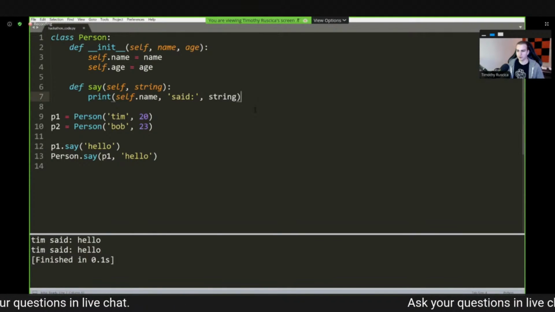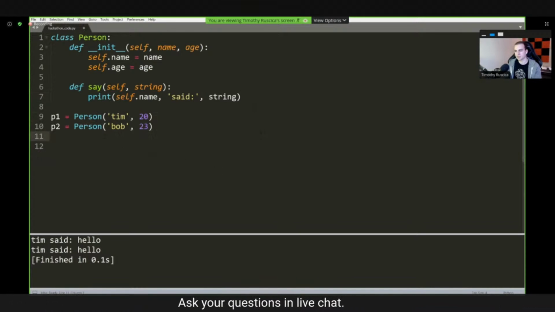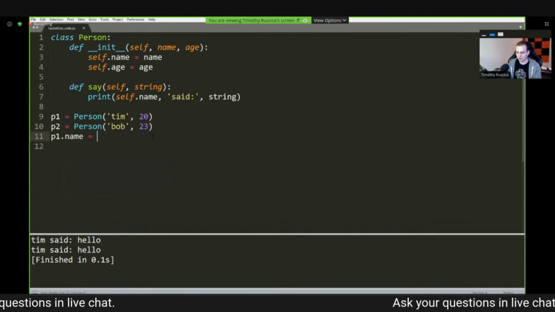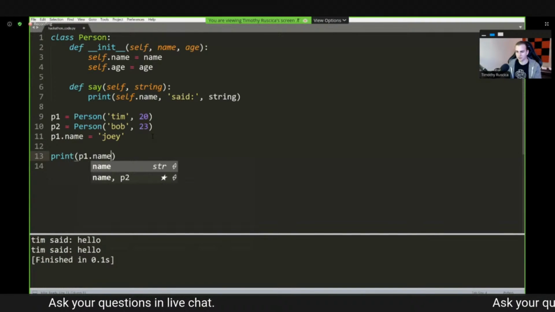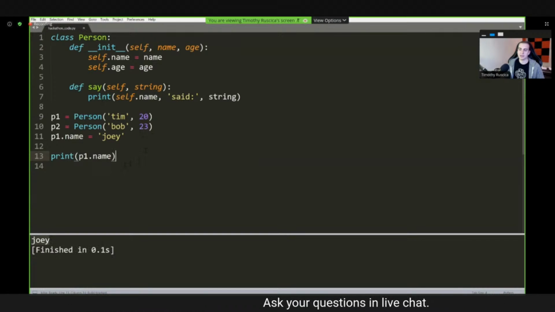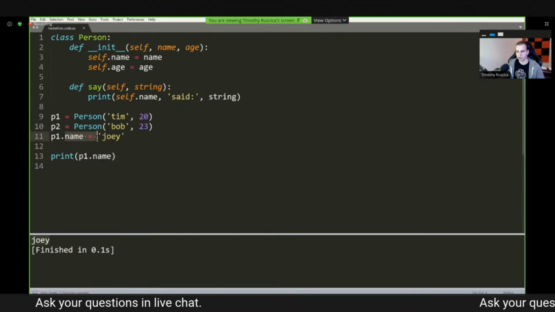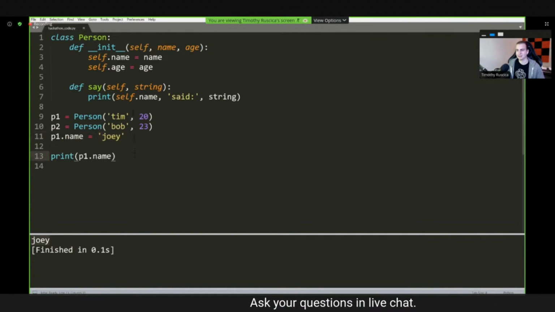Now I'll show you a few other methods, and how we can modify the attributes of our Person class. First of all, I'll say p1.name is equal to Joey, and then we'll print p1.name. If we do that, we can see that it successfully changes p1.name. So we can change these attributes by simply writing the instance, the attribute name, and then setting it equal to whatever we want. That will set the attribute.